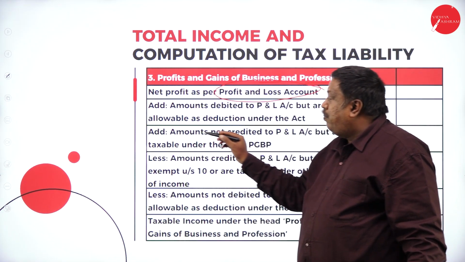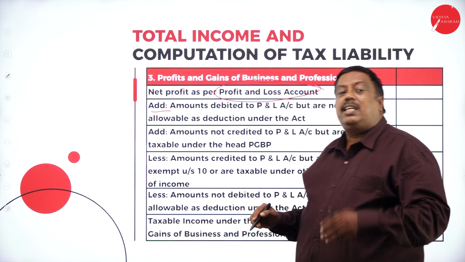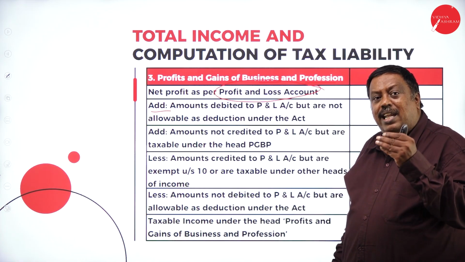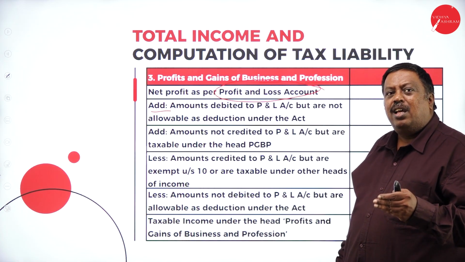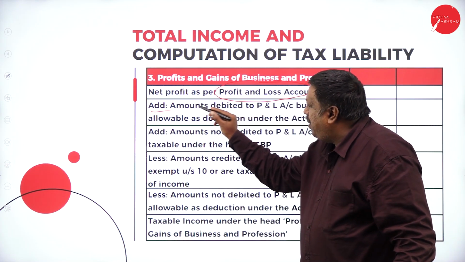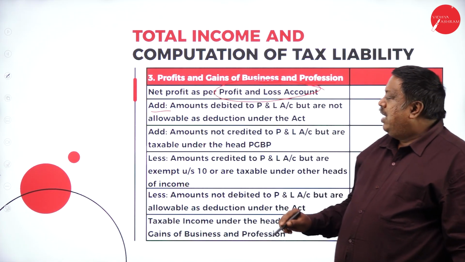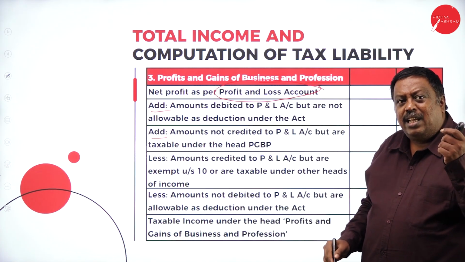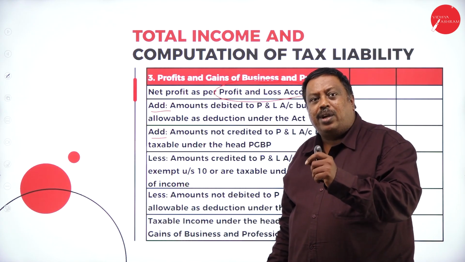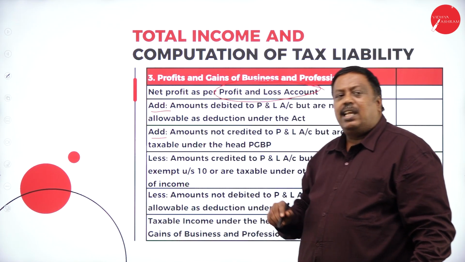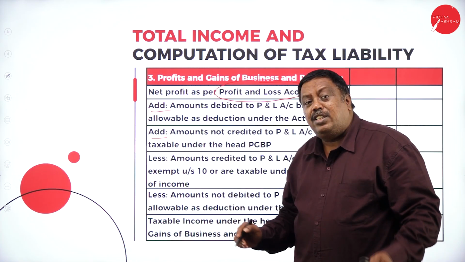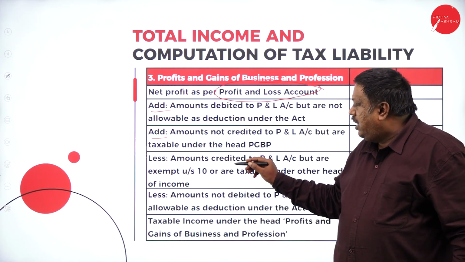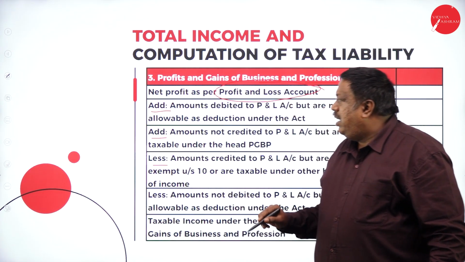And certain amounts we have already deducted in the profit and loss statement, which are not related to the business expenditure, those expenditures should be added back to the net profit. And next, certain taxable income which you have excluded, so add those incomes here. And the income which should not be considered under the business here, those incomes are deducted from the net profit.